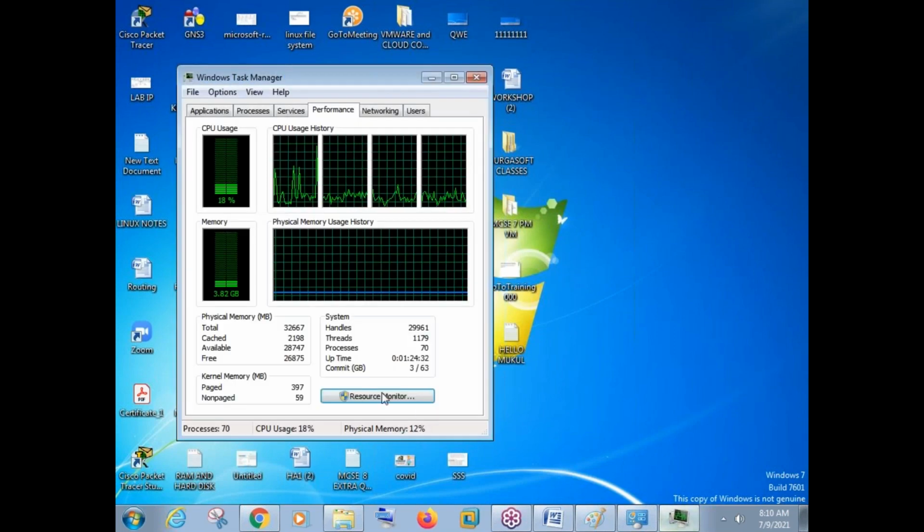How much RAM is it using now? Let us see. It came back to 3.8 GB now, because I have shut down the virtual machine and VMware.